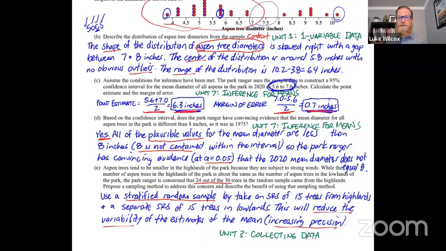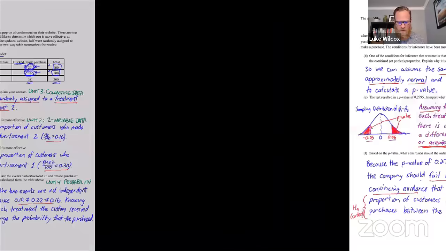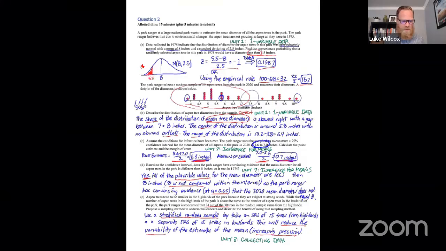So listen, if you look holistically at these 2 questions and all of the different parts, you are going to see that it covers the entirety of units 1 through 7 in the CED, which is something that I think you can expect on the actual AP exam. Now, a couple other last minute hints that I'm going to give you here are my predictions, and I have no clue about anything on the AP exam, but here are just some of my predictions about it. First of all, I do think that one question will be about proportions and one question will be about means. And for us, question number 1 was the one that dealt with proportions, and question number 2 was the question that dealt with means.